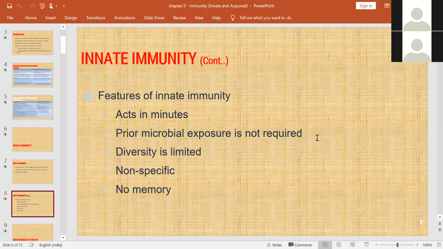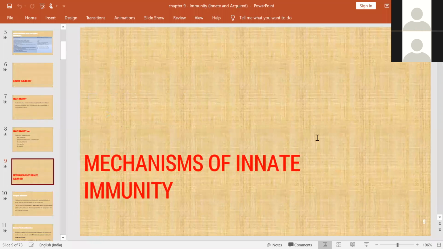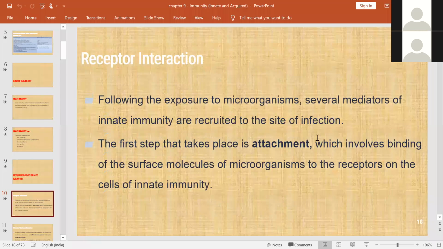Prior exposure to antigen is not at all required, the diversity is very limited and non-specific, and there is no memory for innate immunity. And what are the mechanisms in this? First thing, attachment with the antigen. So you have to know this receptor interaction.